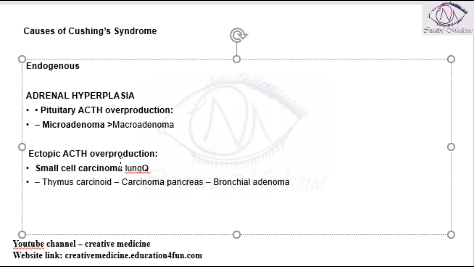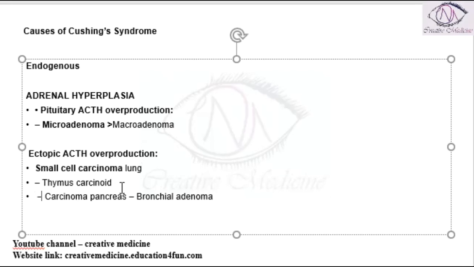Second, ectopic adrenocorticotropic hormone production. In ectopic adrenocorticotropic hormone production, small cell carcinoma of the lung is important. Then we have other carcinomas, like thymus carcinoid, carcinoma of pancreas, or bronchial adenoma.